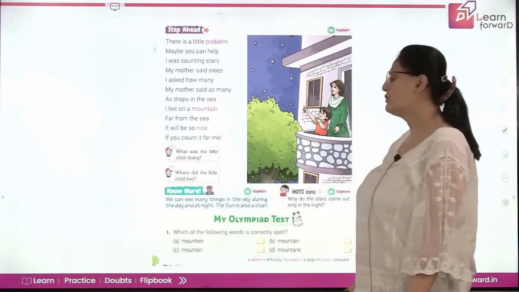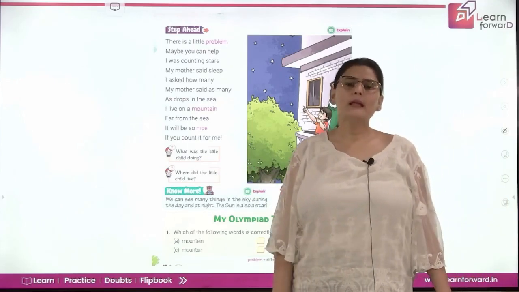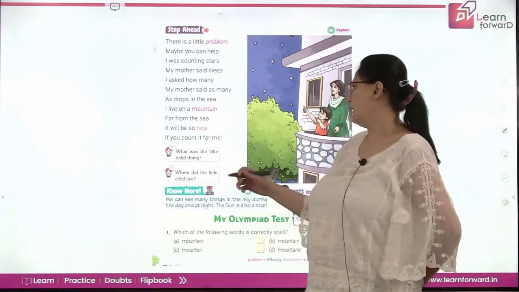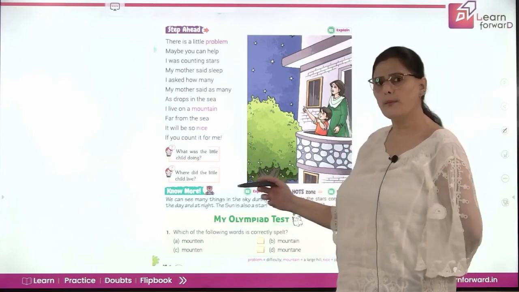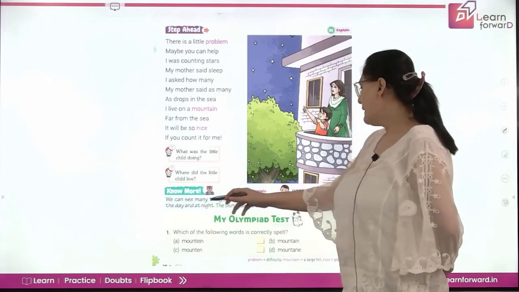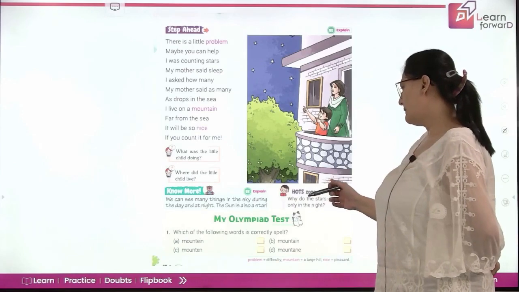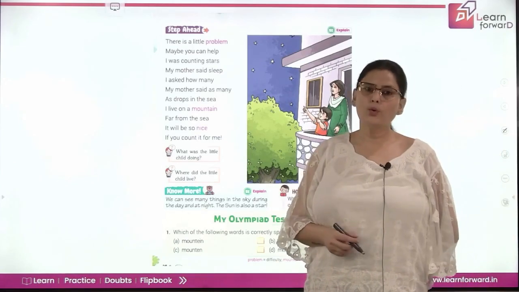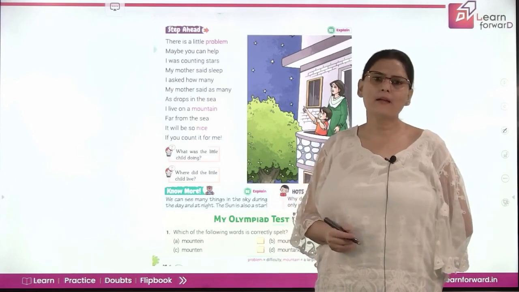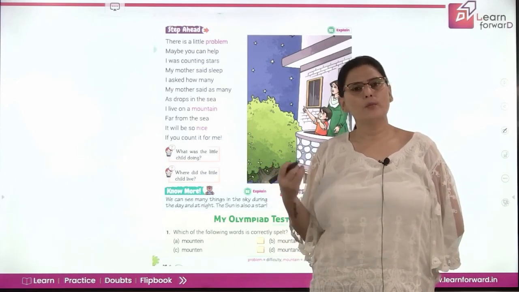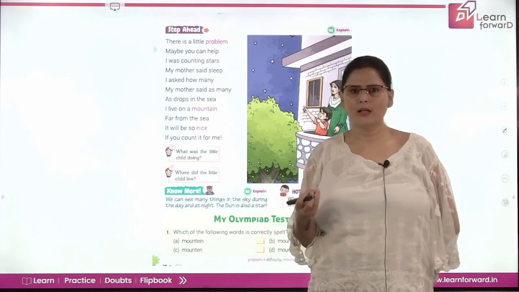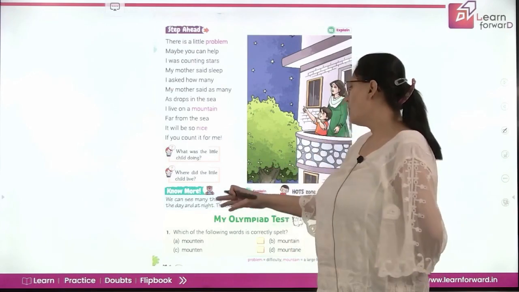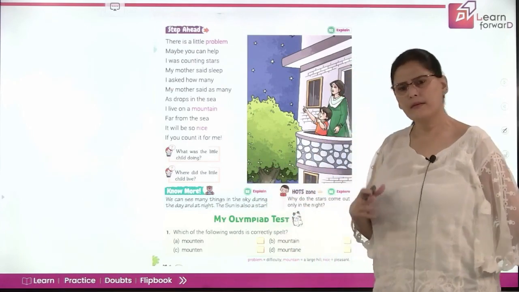Where did the little child live? He lived on a mountain. Now, we can see many things in the sky during the day and at night. The sun is also a star. So, we all know that we can see many things in the sky. We can see the sun, we can see the moon, we can see the stars twinkling in the sky, right? So, the sun is also a star.